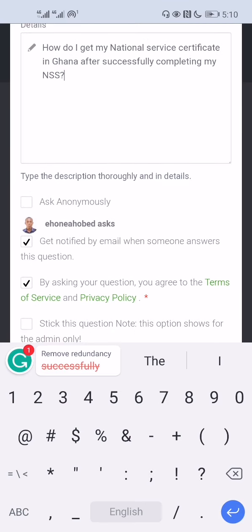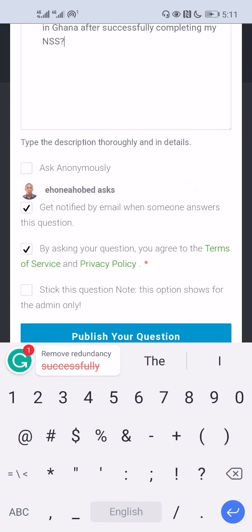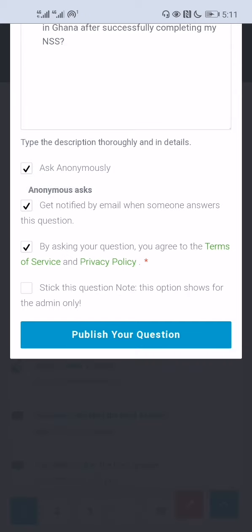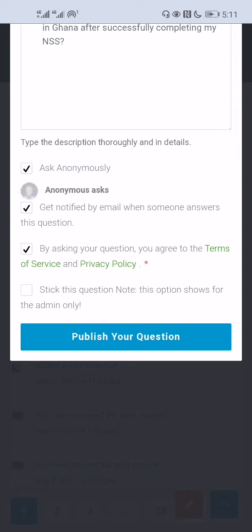The next thing is ask anonymously. If you don't want your name to be attached to the question that you are asking, then you check ask anonymously. But for those of you who want to earn points on the website, if you check ask anonymously, you're not going to earn any points. So for that matter, you would leave that unchecked, and hence your name, as you see here, will be attached to the question that you ask. For now, I will choose anonymously, meaning when you go to the site, you won't see who asked the question. Then you also want to be notified when someone answers your question.